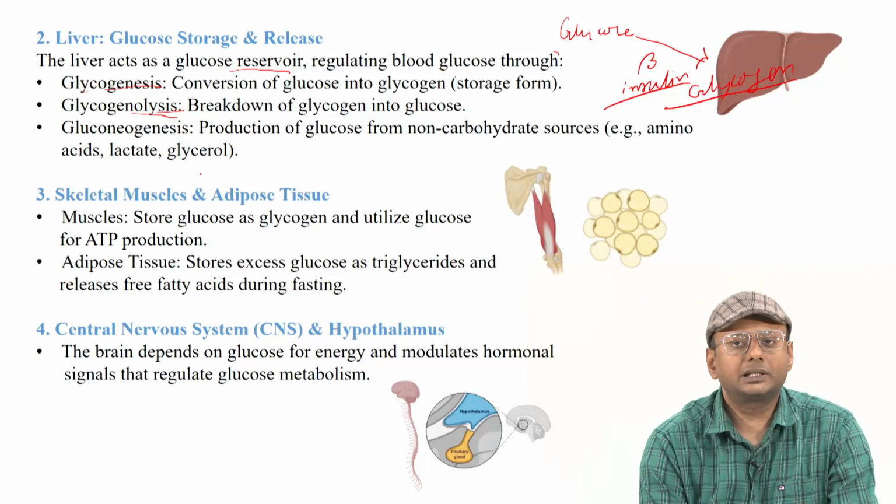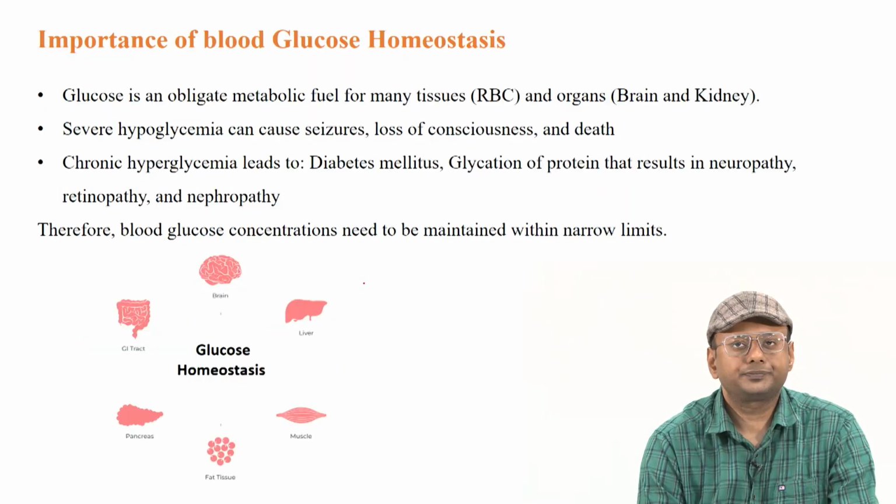As you can see, muscle can store glucose in the form of glycogen, and this glucose can be used for ATP production. In the same way, adipose tissue can also store excess glucose in the form of triglyceride, and this triglyceride can release free fatty acids during the fasting condition. So the liver, skeletal muscles, the central nervous system and hypothalamus, along with primarily the pancreas, are involved in maintaining glucose homeostasis.